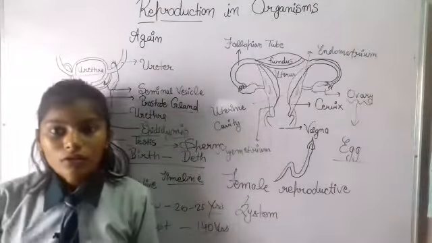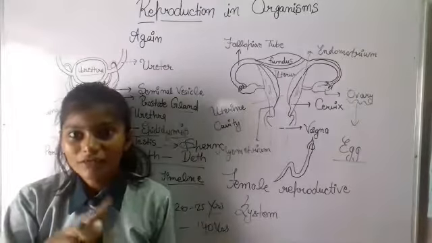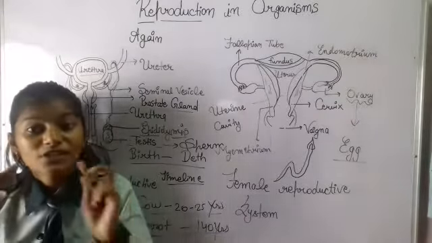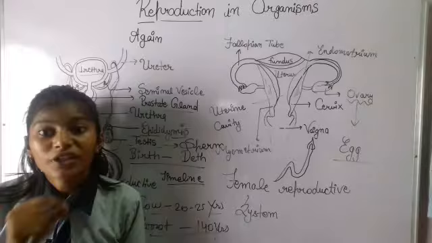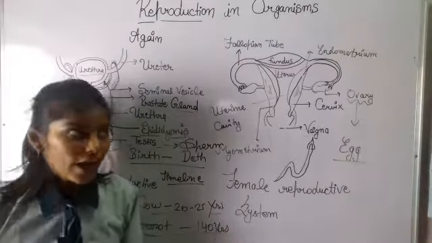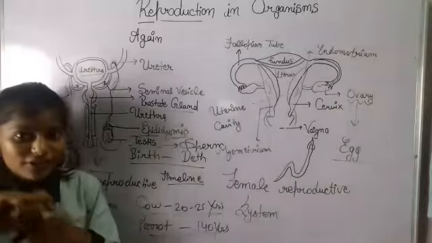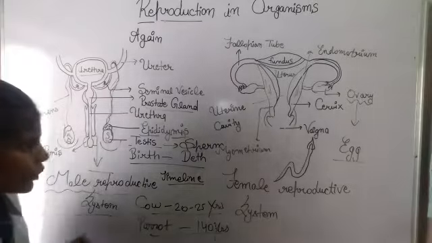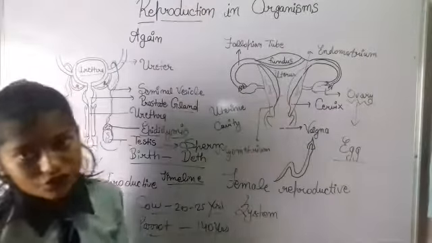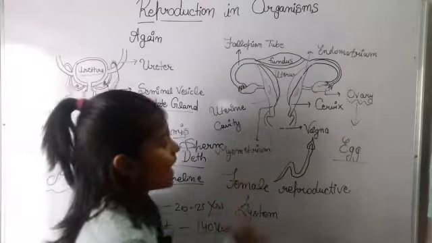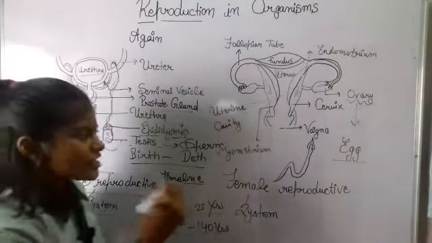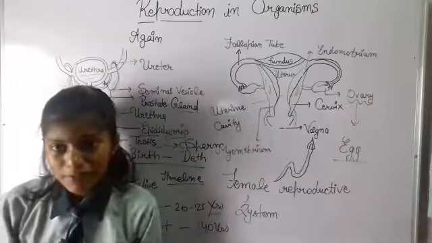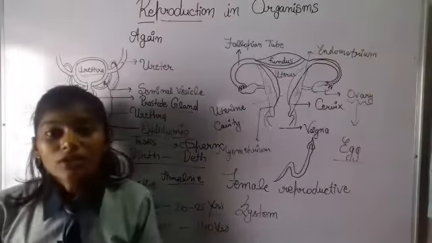of 3 layers. And firstly, which I think I forgot here, the testis actually has a 7-layered protective skin. 7, right? Firstly, it has fat inside it and then a skin coating on it to protect it. Now the uterus also has 3 very important layers. First is perimetrium. Second is myometrium. Third is endometrium. These are the 3 layers present on the uterus to protect the offspring.